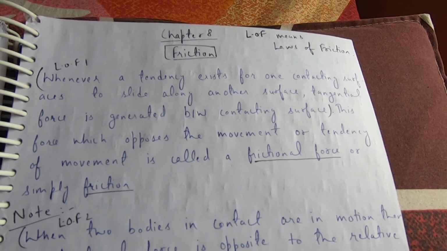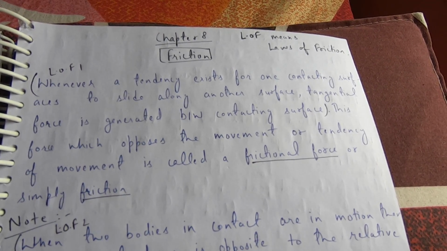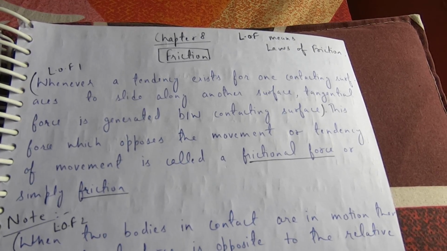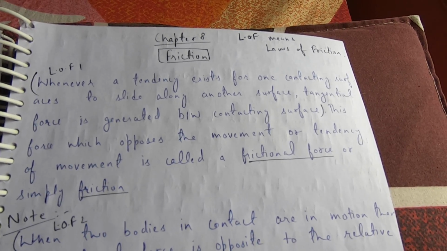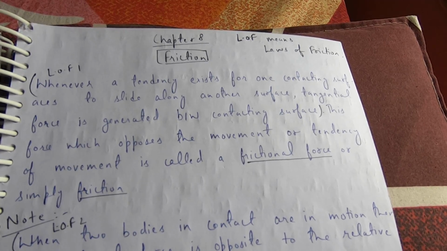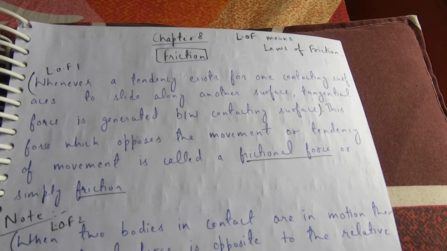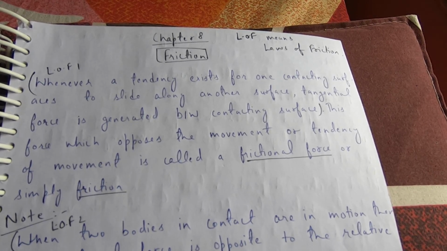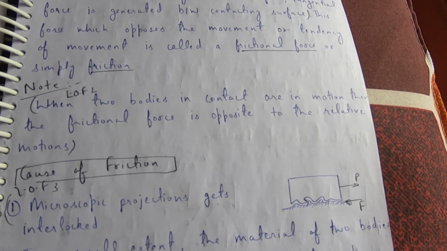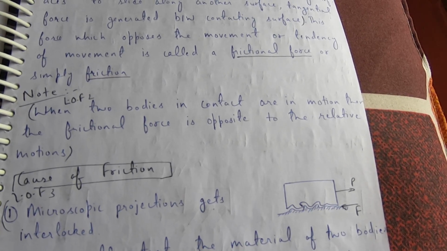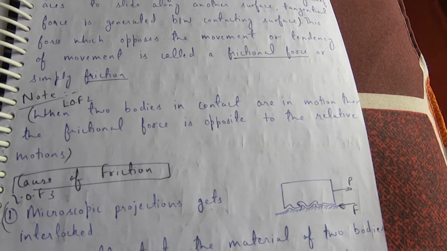Chapter 8: Friction. Whenever a tendency exists for one contacting surface to slide along another surface, tangential force is generated between the contacting surfaces. This force, which opposes the movement or tendency of movement, is called a frictional force or simply friction. Note: when two bodies in contact are in motion, then the frictional force is opposite to the relative motion.